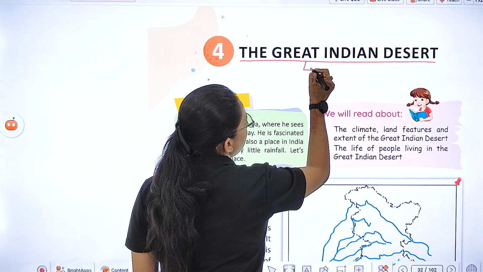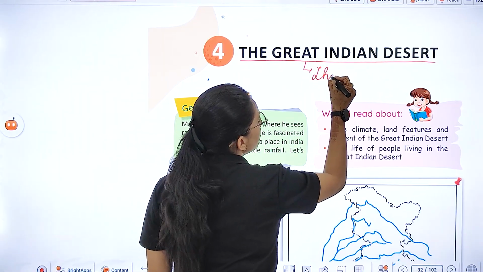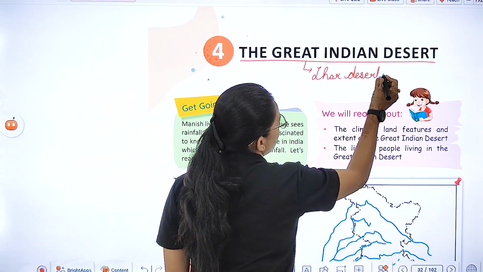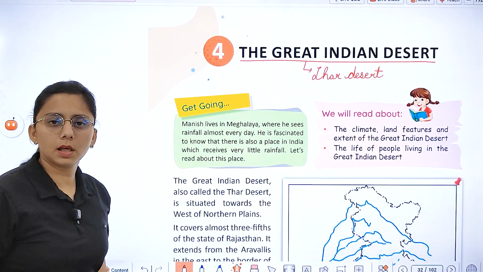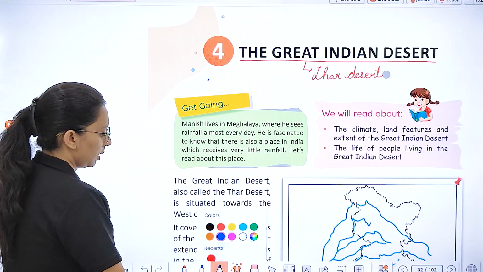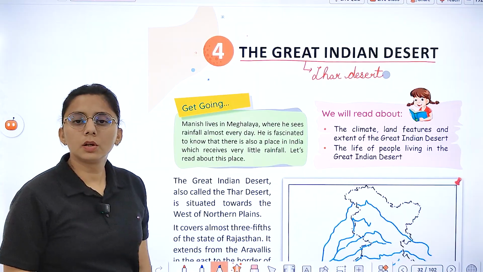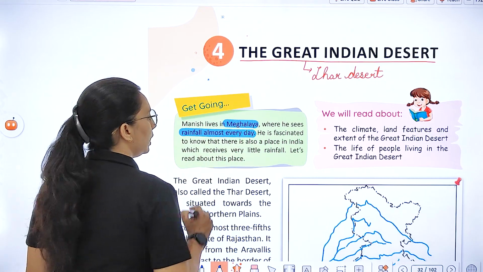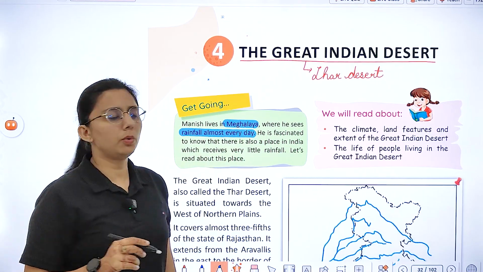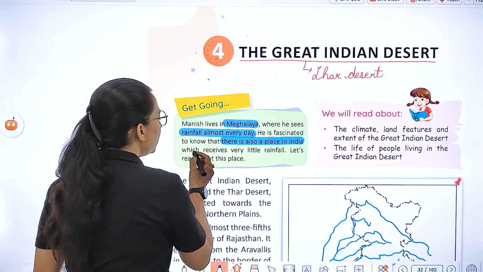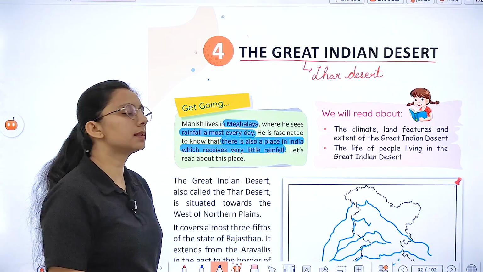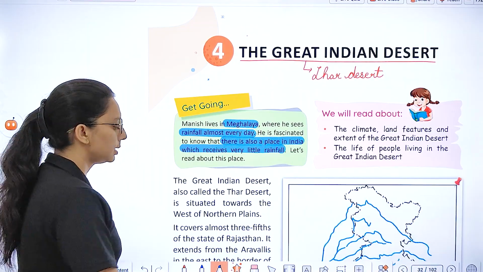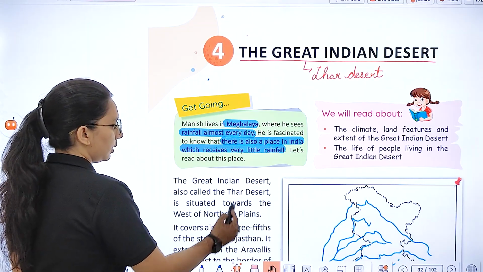What is our Great Indian Desert? That is the Thar Desert. Where does it lie? It lies in Rajasthan. There is a boy, Manish, who lives in Meghalaya, where he sees rainfall almost every day. He is fascinated to know that there is also a place in India which receives very little rainfall. Let's see about that place. That is your Great Indian Desert, the Thar Desert, which lies in Rajasthan.